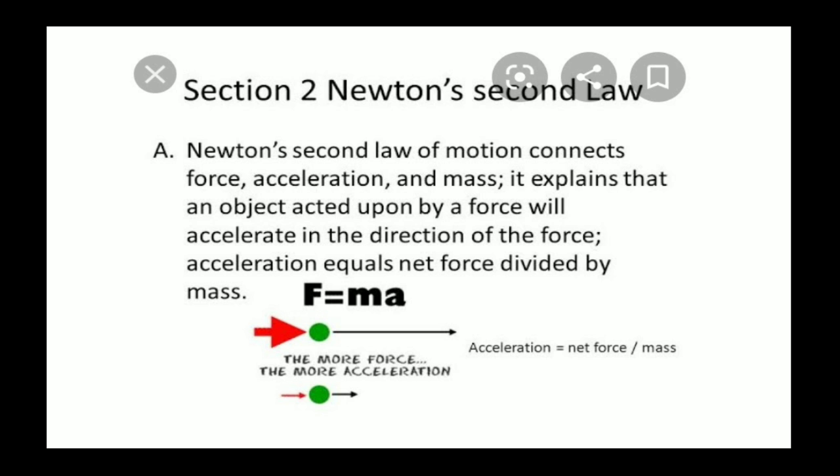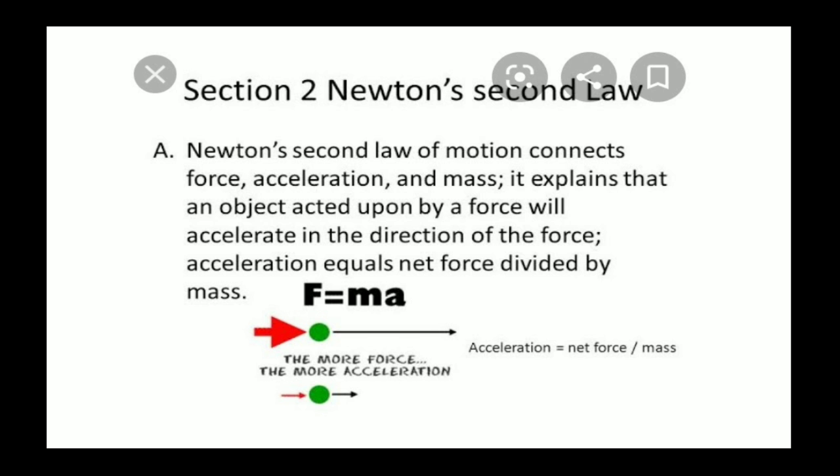Now here the force formula is given: force is equal to mass into acceleration. In your textbook they have given some examples and activities, in which they tell you to ask your friend to throw a small ball or a big ball towards you and try to catch it. If your friend throws a lighter ball at you, it will be easy to catch because of the slow speed. If the ball is heavier, more force will be exerted, and it will also hurt you.